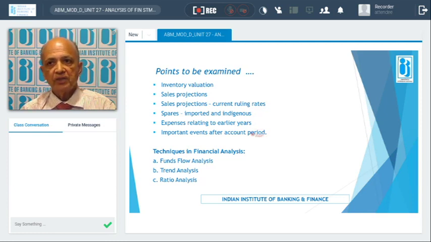Then expenses related to earlier years would be shown in the balance sheet. So that is not coming in the operating statement. It is of an earlier year's period. Then important events after the period.